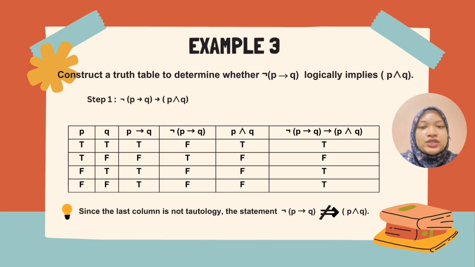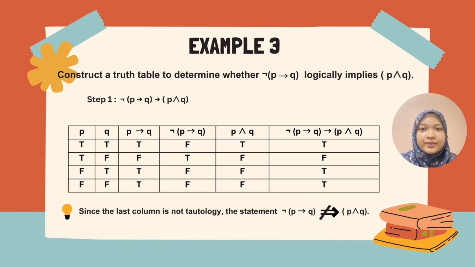Last, we need to find the truth value for not (P implies Q) implies P and Q. Now, let's look at the column not (P implies Q) and the column P and Q. As I said before, an implication statement will become false if the first statement is true and the second statement is false. So only row 2 will be false and the other rows will be true.